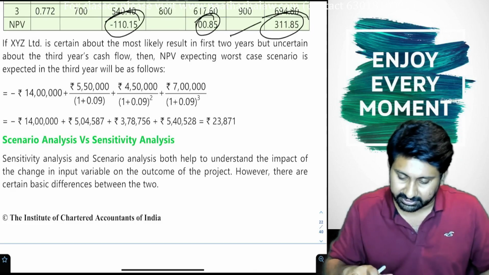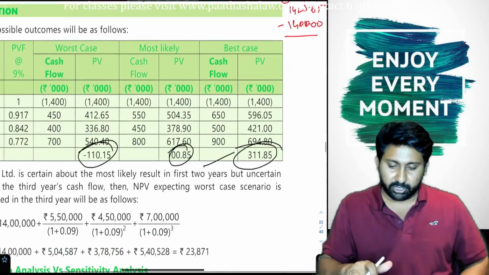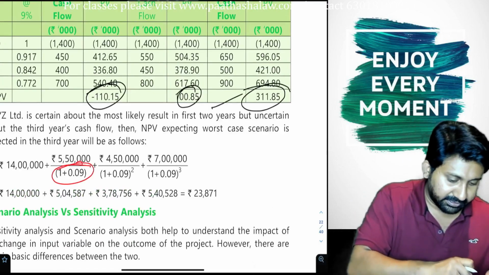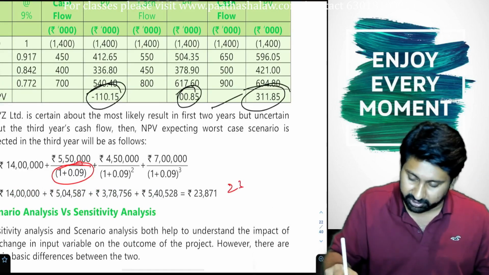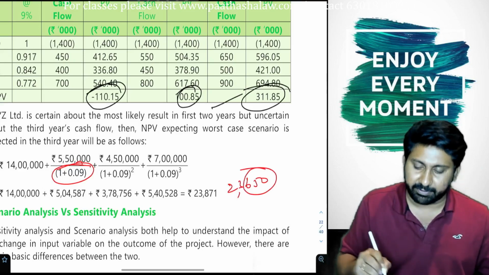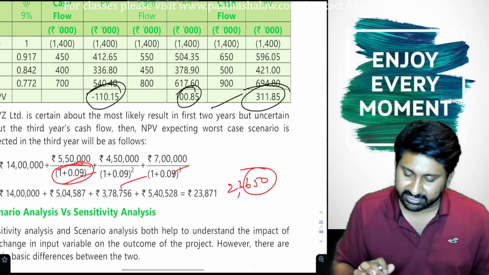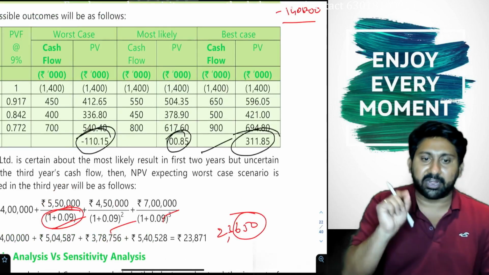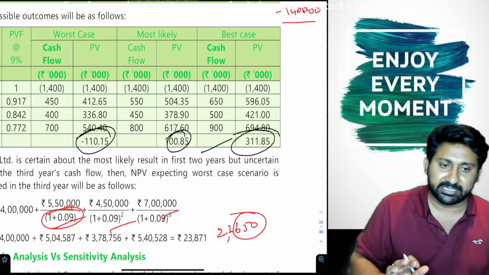Okay, 23.65. So instead of taking, they have taken numbers like this. 23.65 into 1000, we get 23,650. Why is this difference coming? Because they have directly taken these here. We have taken three digits now. That's why that 100 or 200 rupee difference will come. But this is the answer.